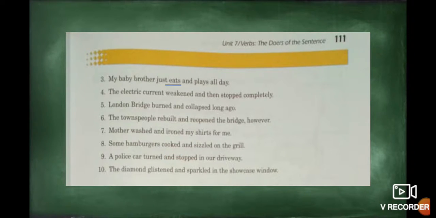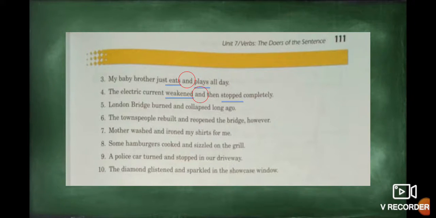The first action is eats and the second action is plays. And what is the connecting word in this case? And. Number four, the electric current weakened and then stopped completely. The first one is weakened. The second one is stop. And then we have the connector that is and.